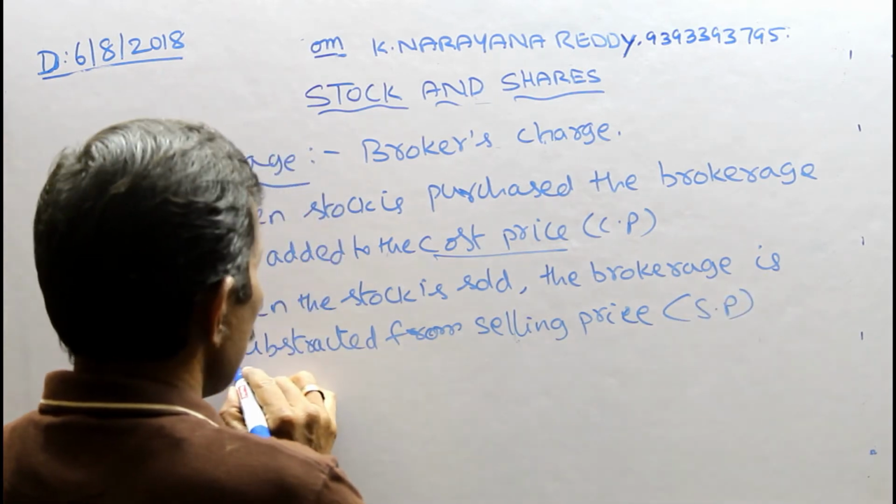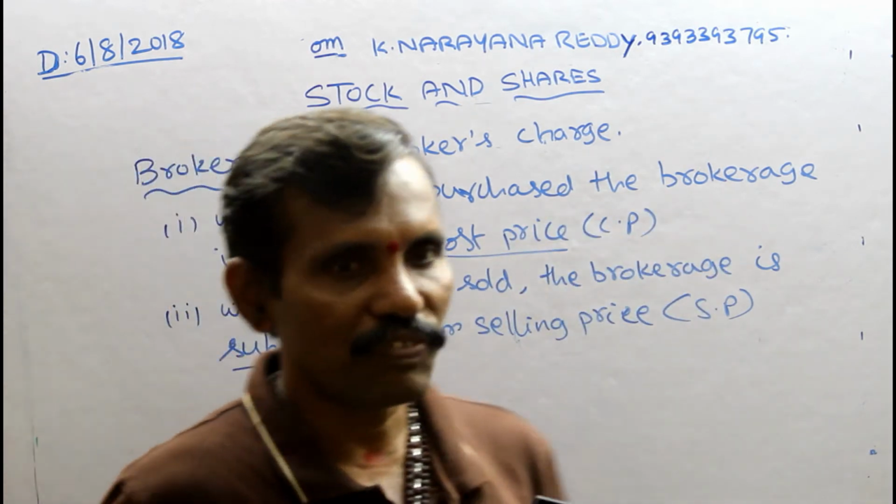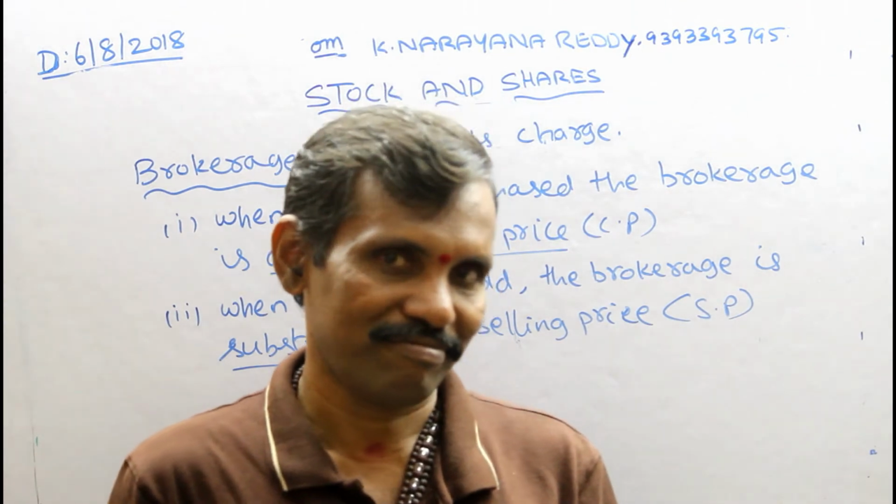So here it is subtracted, there it is added. That is the difference between purchasing and selling.